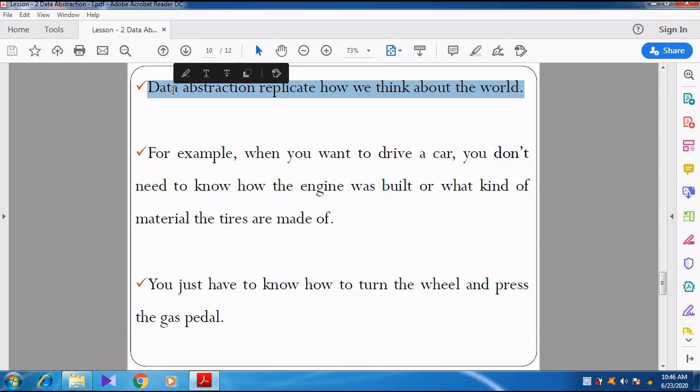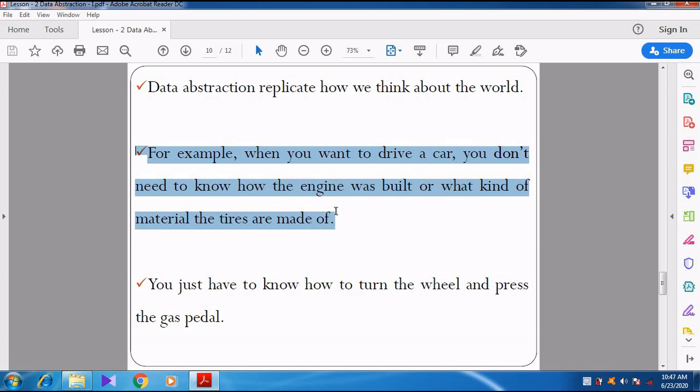Are all the people like ourselves? No, all the people are different. Some of them are rich, some poor, some cunning, some broad-minded. So data abstraction replicates, it copies, how we think about the world.